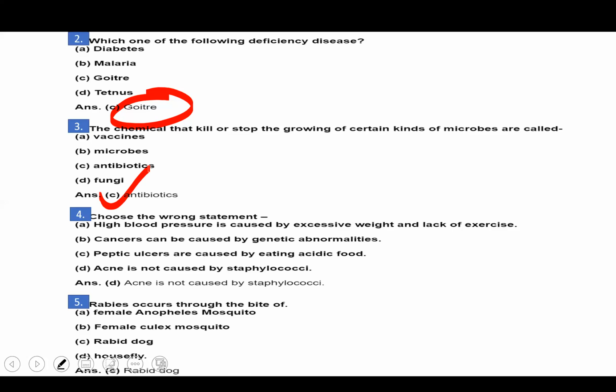Rabies occurs through the bite of female Anopheles mosquito. No. Female Culex mosquito. No. Rabid dog is the correct answer. Housefly could not be the answer.